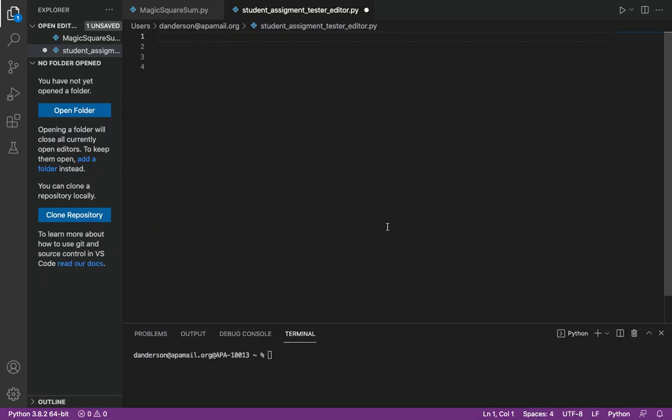Hey students, I'm going to teach you about while loops in this video. So there's two different types of loops in Python. There's for loops and there's while loops, okay? And they call these iterations. What it means to be an iteration is that it just means it repeats the code over and